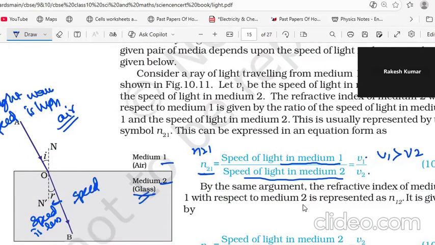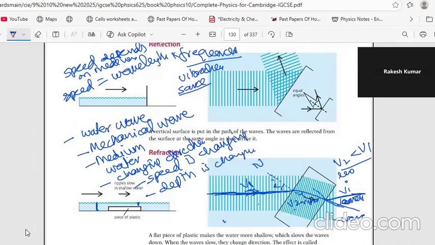The speed has changed because it is dependent on the glass. So has the frequency or the wavelength changed? Not the frequency. The frequency is dependent on the source and never changes. The wavelength will change. If the speed reduces, the wavelength reduces; if the speed increases, the wavelength increases. That's what is visible here: this is the wavelength, the gap.